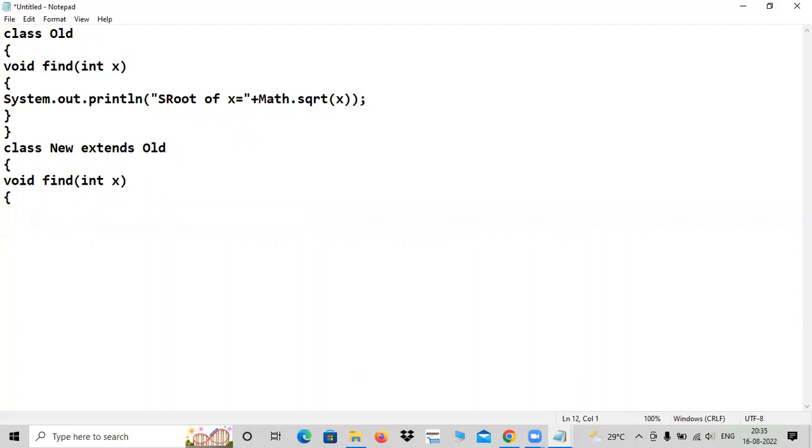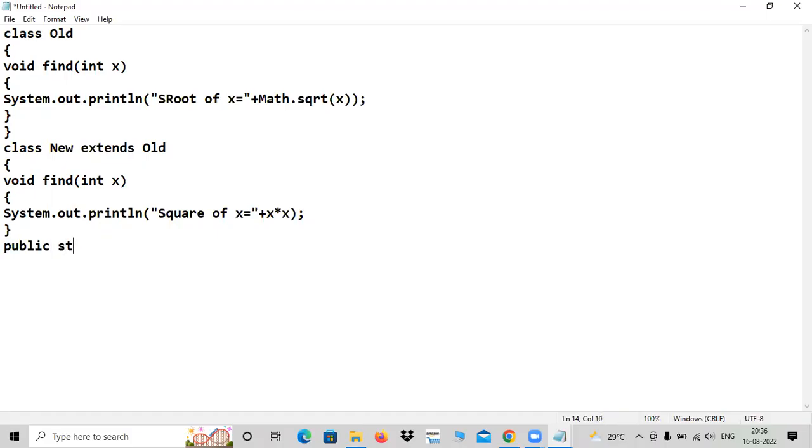Now what to do? Same display, not the same display, but different display. So what kind of display we will see? Not square root, but I want to find square this time. Implementation is different. Square of x is equal to, you know that, x into x. Even brackets are not required. We have done that before, is it not? Done. Let me go with main method.